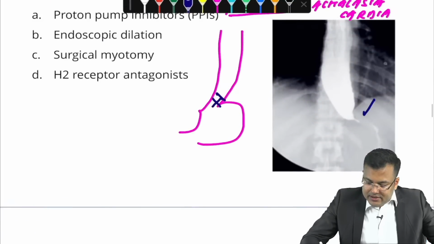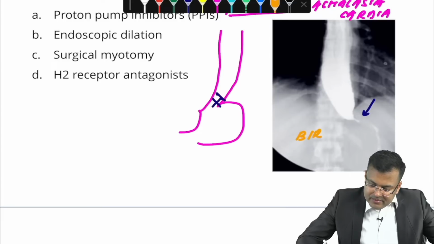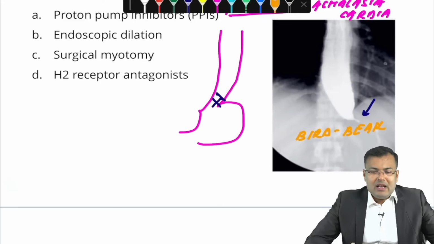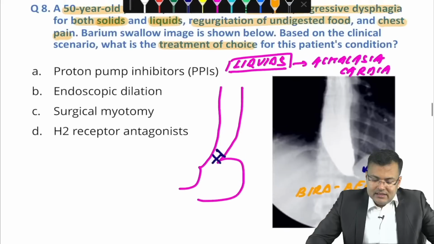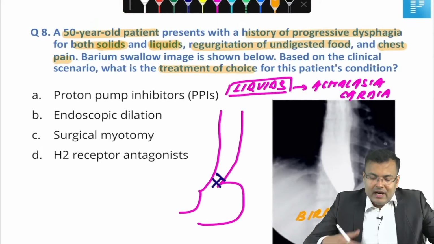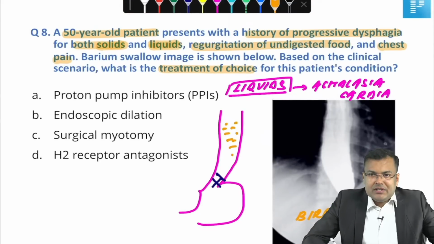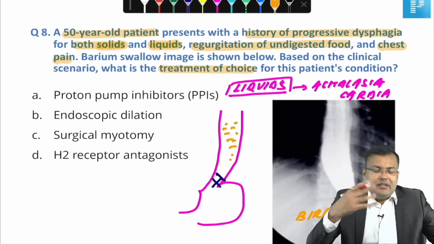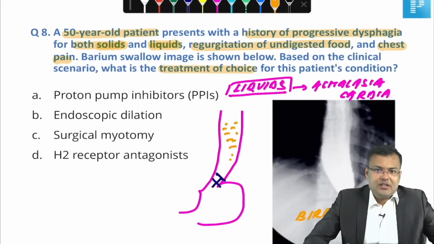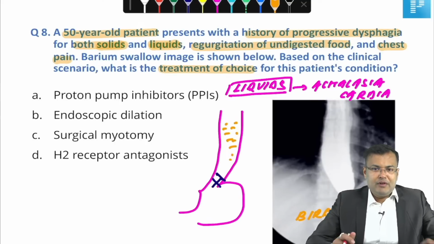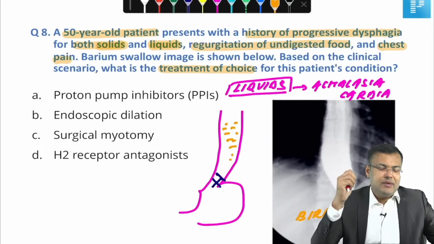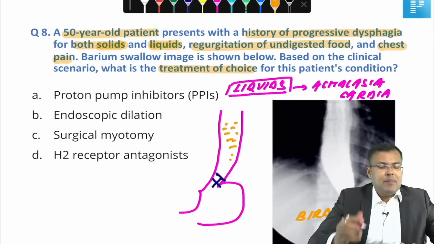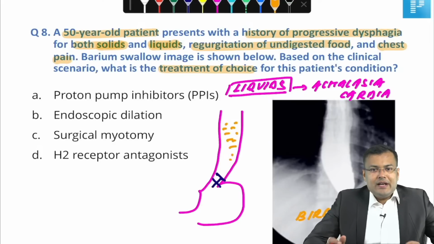And if you see this image, what is the name of this appearance? This is bird beak. On barium swallow you can see bird beak, pencil tip, rat tail appearance. All these findings are suggestive of achalasia cardia. So apart from dysphagia, what else is the patient having? Regurgitation. This patient has an increased risk of aspiration. So for achalasia cardia, what is the treatment of choice? We are going to perform Heller's cardiomyotomy, and it is laparoscopic Heller's cardiomyotomy.